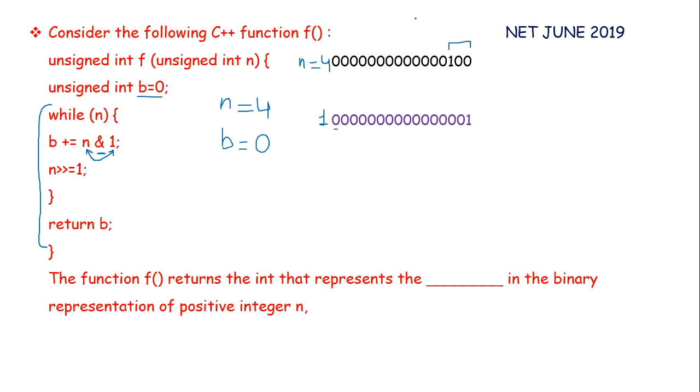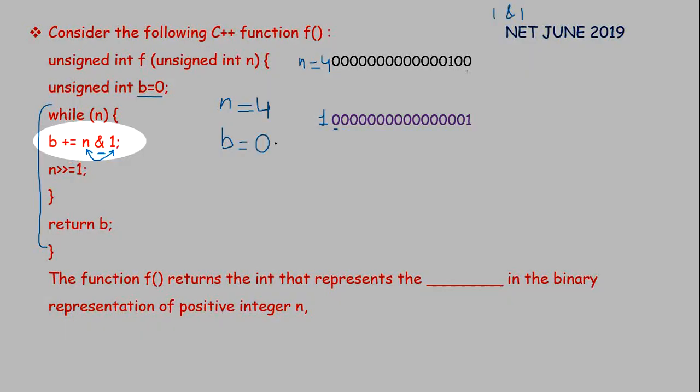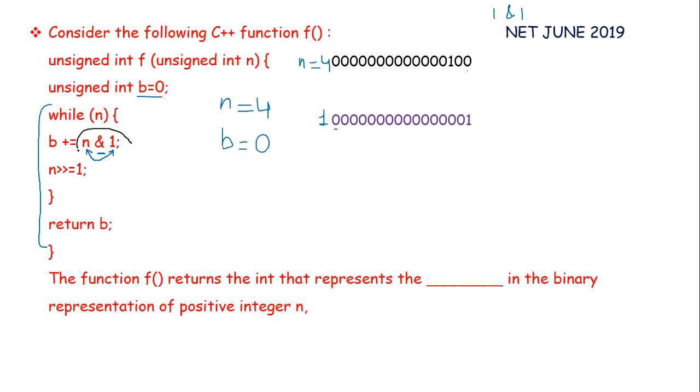We know that we will get 1 in case of AND only if both operands are 1. So here you can see 0 and 1 gives 0, then 0 and 1, 0, 0, and all values will be 0. So AND of 4 and 1 will be 0. So the value of n AND 1 will be 0, and we have to add that value in b. So 0 plus 0 will be 0. So b will remain the same. Value of b will be 0 after the first iteration.